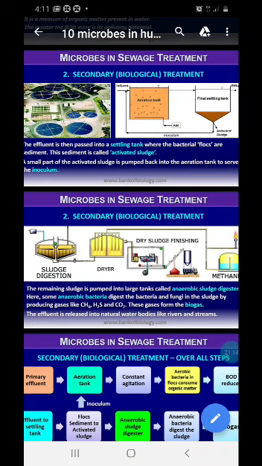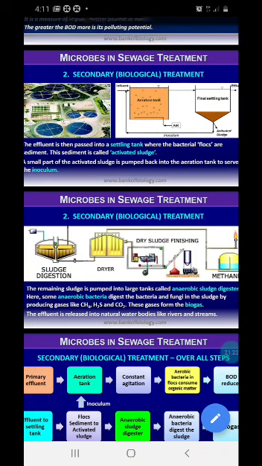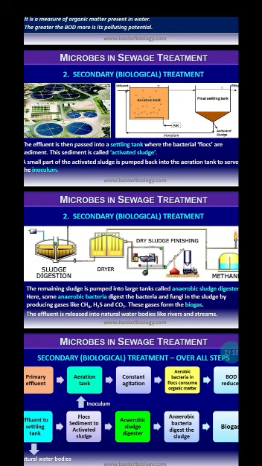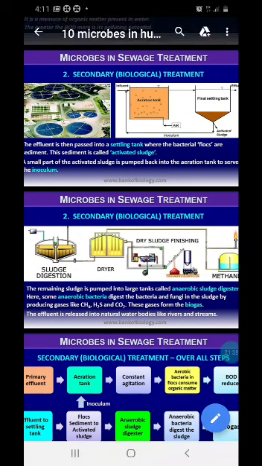Now the anaerobic bacteria come into action. They digest even the flocks, and the remaining organic matter of the sewage is digested by the anaerobic bacteria.